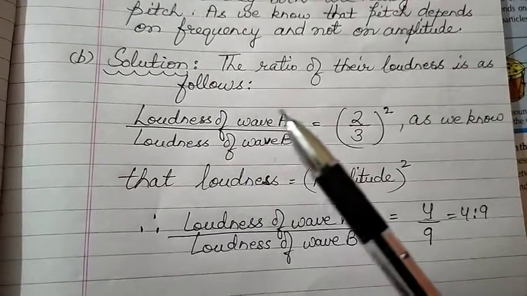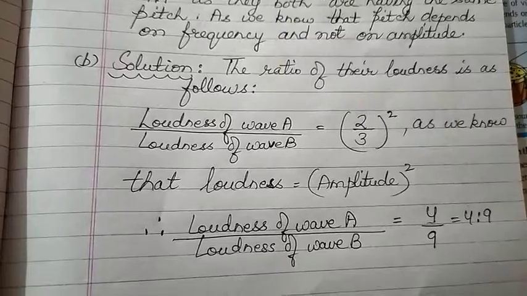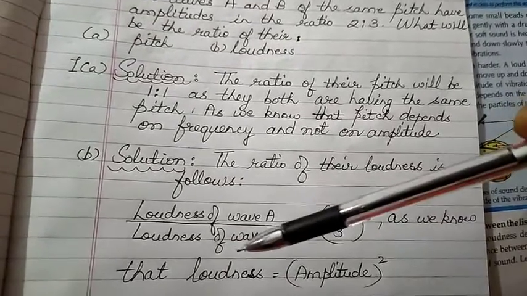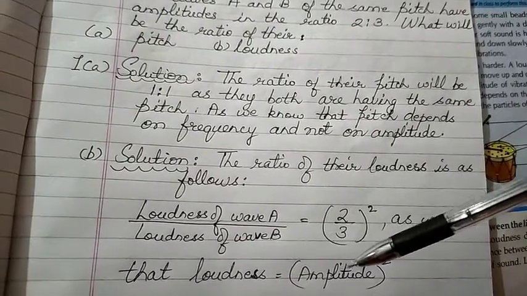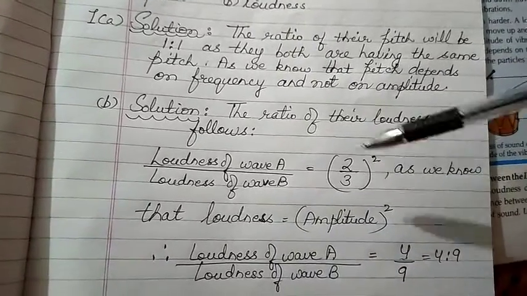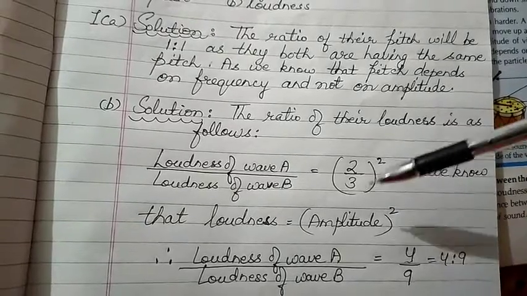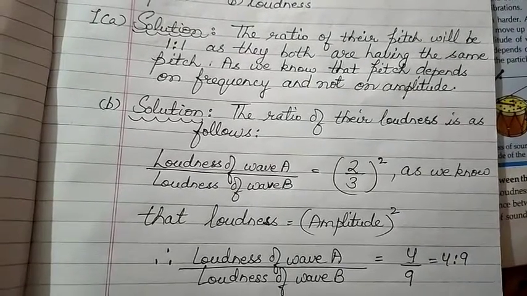So loudness of wave A upon loudness of wave B equals 2/3 whole square. As we know that loudness equals the square of amplitude. So what will be the answer? 2 into 2 will be 4 and 3 into 3 will be 9. So their ratio is 4:9.